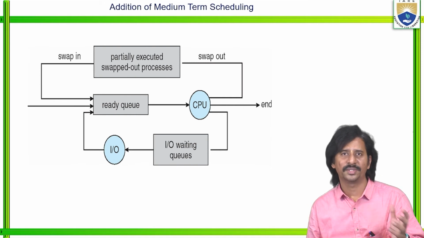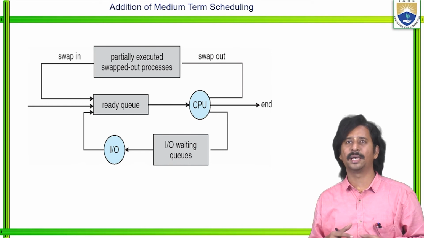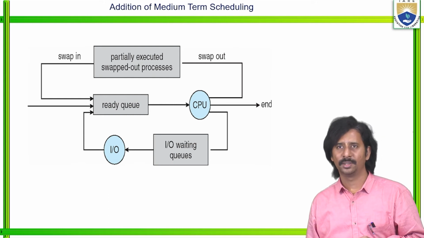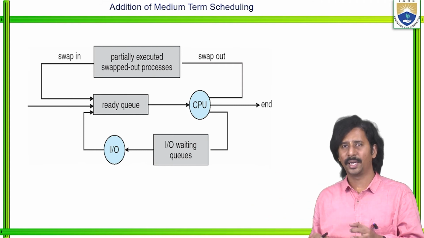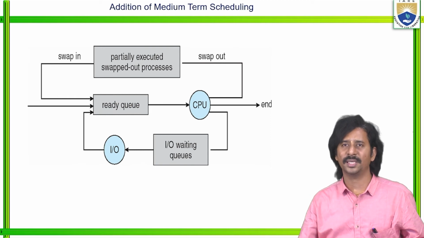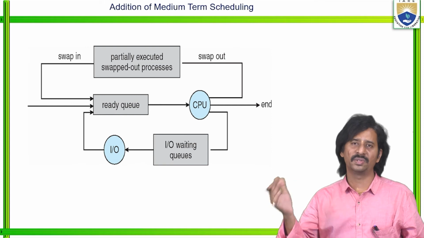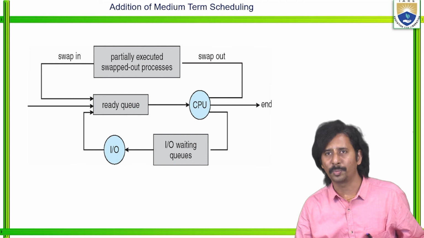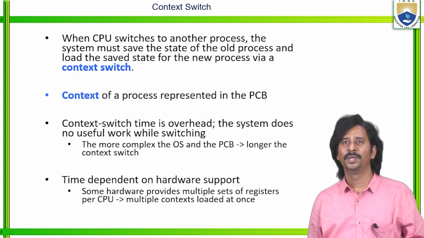When we need to consider the swap-in, whenever any particular process is partially executed, then automatically there is a swapped out process. Now again the processor takes that particular process into the ready queue. From the ready queue again the processor accepts that process and it goes for execution. If any particular process is waiting for input output, it automatically enters the input output waiting queue. So this is the representation of medium term scheduling.